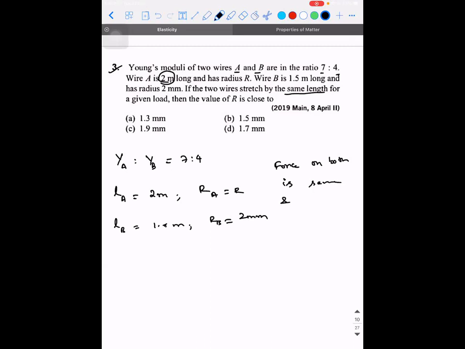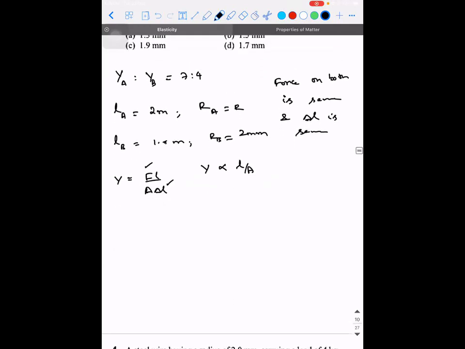And what else is same? Delta L is same. So Y, or I can write the general formula, I'll look at the proportionality values. Y is equal to F into L divided by A into delta L. Correct? So what is constant? F by delta L is constant. So I can say Y is directly proportional to L by A. Correct? So YA divided by YB is equal to LA divided by the area of A divided by LB divided by area of B.